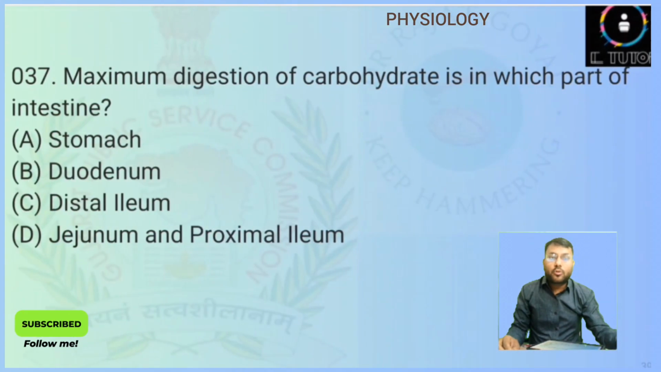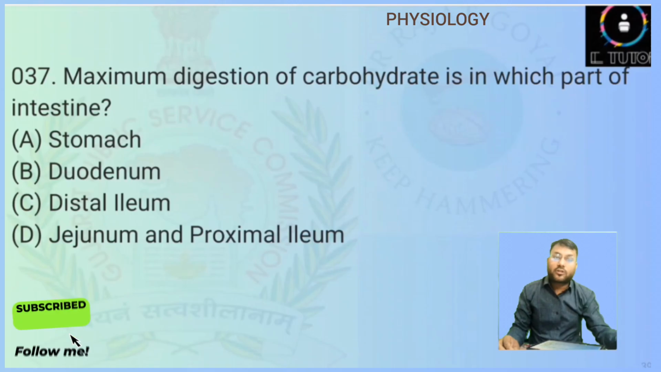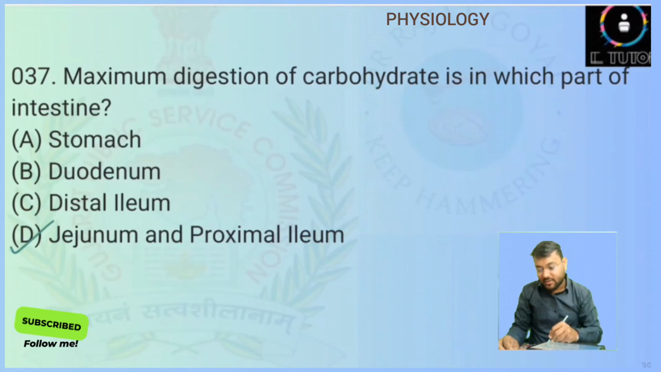Maximum digestion of carbohydrate is in which part of the intestine? Again this is a direct question. Digestion of carbohydrates mainly occurs in the jejunum and the proximal ileum. So answer will be option number D.